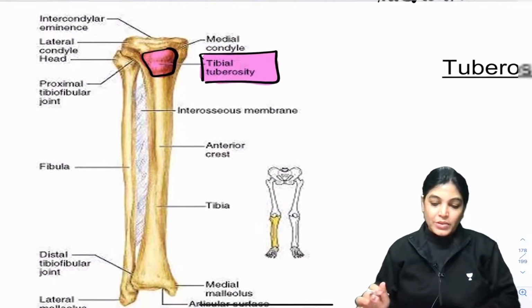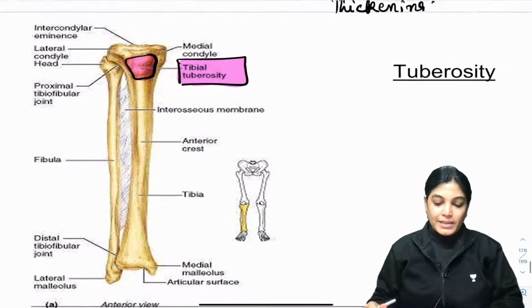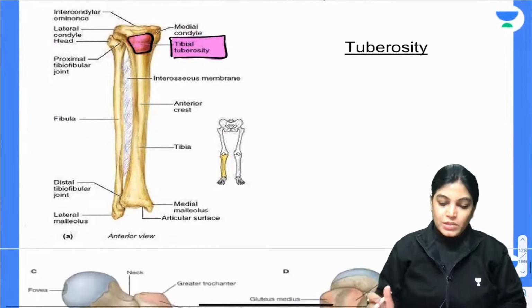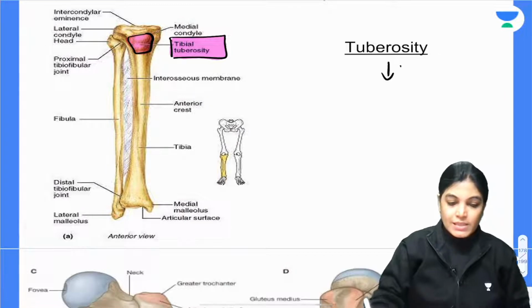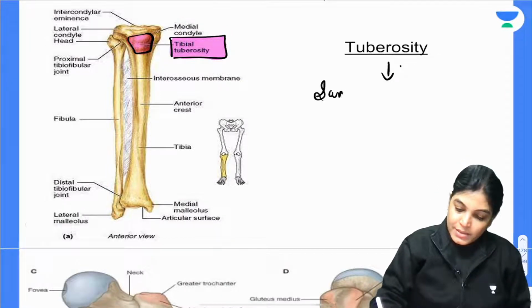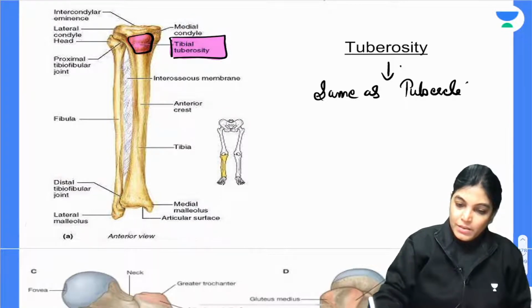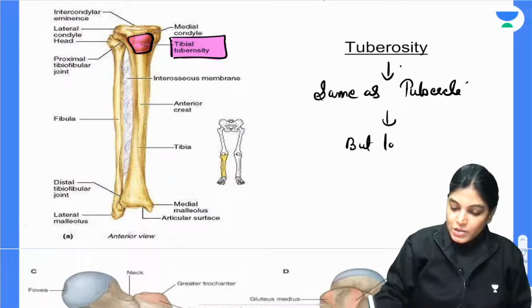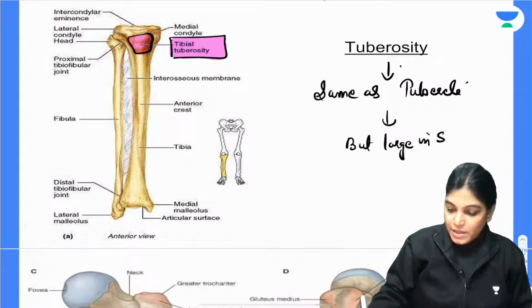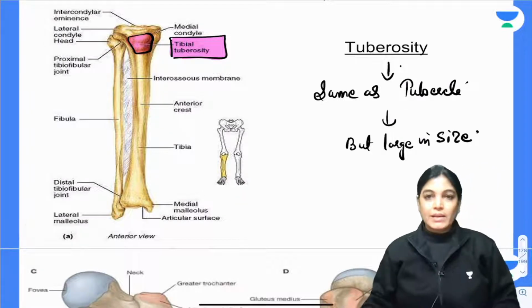So this is a diagram where you can see the tibia bone, where anteriorly lies the tuberosity. Just write it: tuberosity means it is the same as tubercle, but large in size.